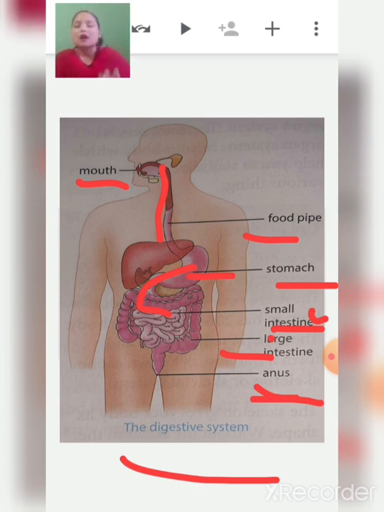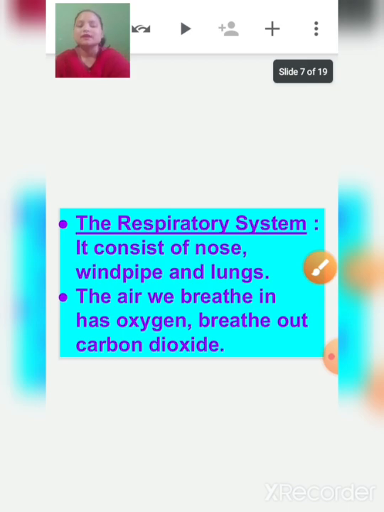So the mouth, food pipe, stomach, small intestine, large intestine and anus together make your digestive system. Now let's talk about the respiratory system. It consists of the nose, windpipe and lungs. These three organs together make your respiratory system.